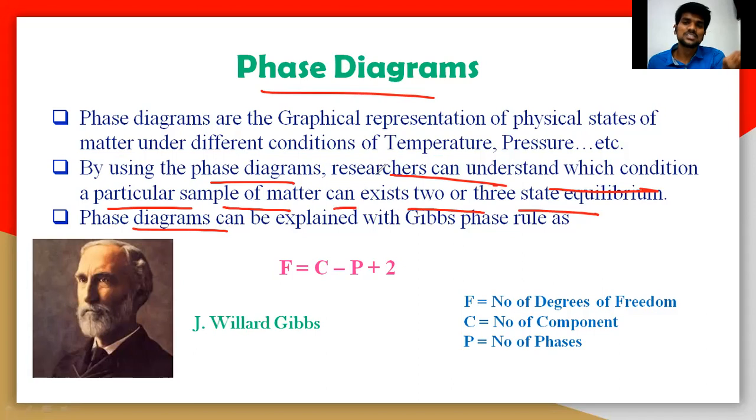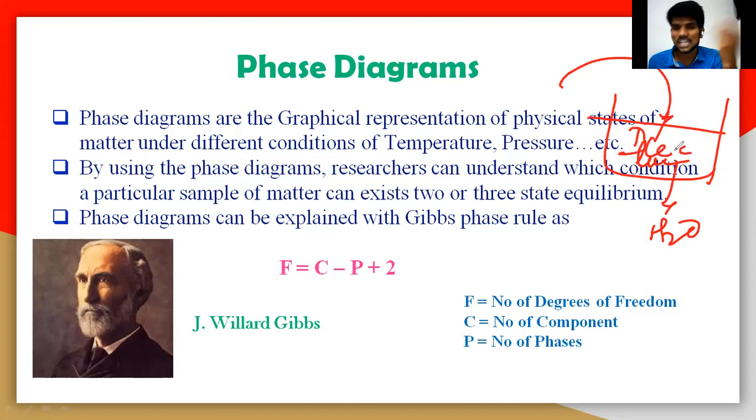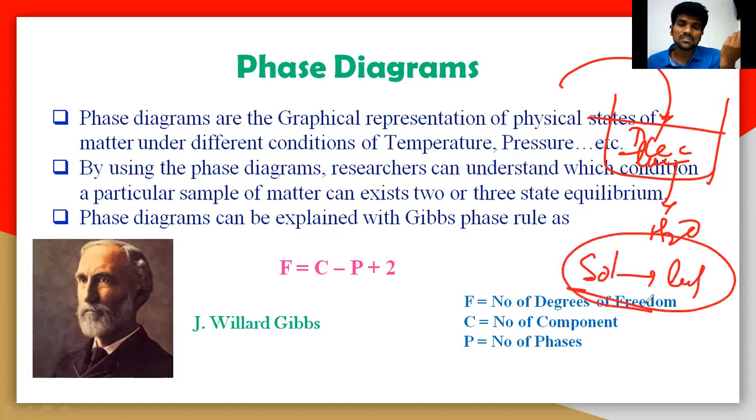So it may exist in two-state equilibrium or three-state equilibrium. That means you can take a beaker consisting of a liquid, that is H2O, and you can take ice cubes. So that is solid ice particles in a beaker. So there is an equilibrium between the solid and liquid, which we will understand in the phase diagram.